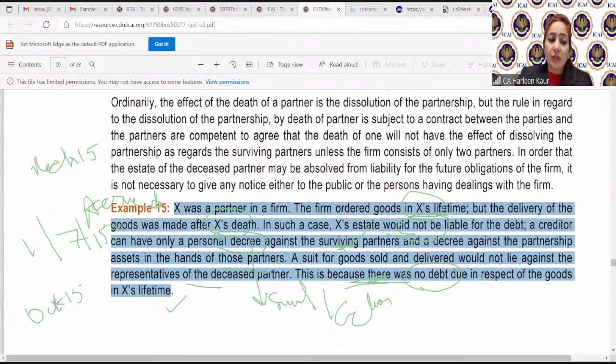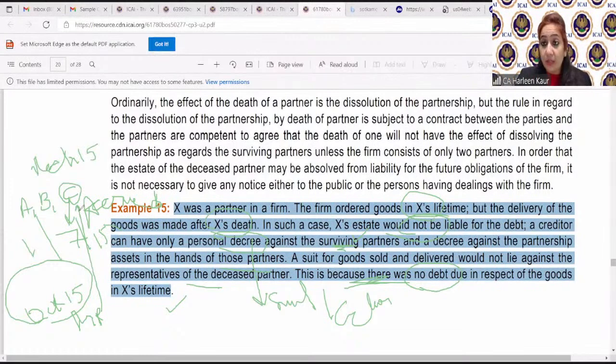So the goods were delivered in October 2015, and there are 3 partners, A, B, C. Mr. C died on 1st July 2015. Now the goods have come in October 2015, and this dealer, Mr. R, wants to take up an action against A, B, and C as well. Although C is not there, he said his legal representatives, whosoever has inherited all the property of Mr. C, they should also pay me.